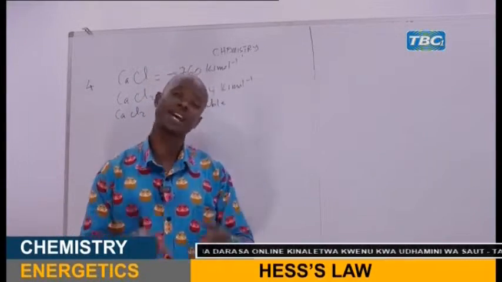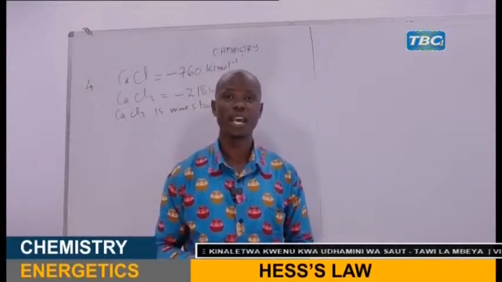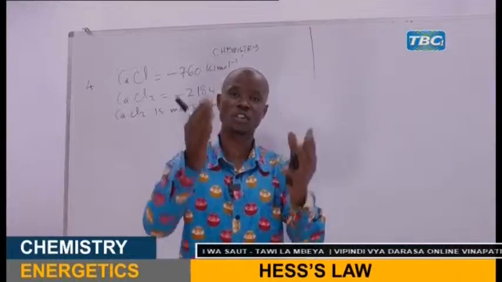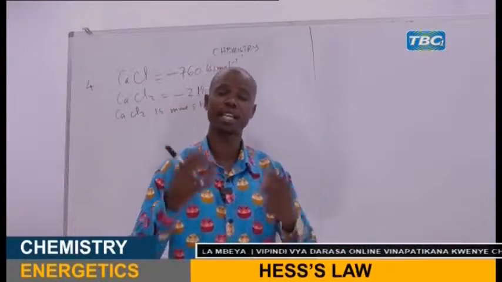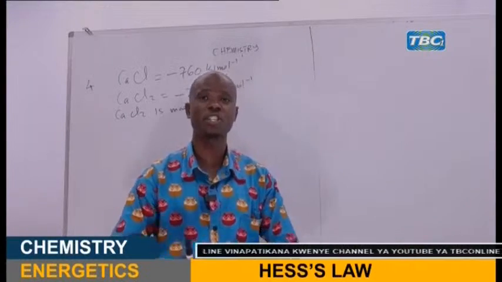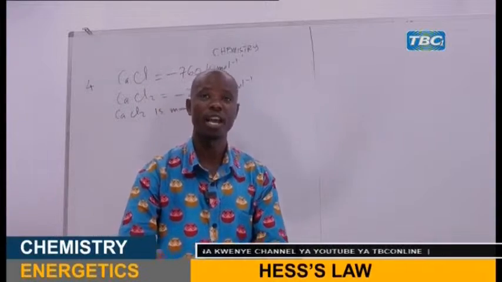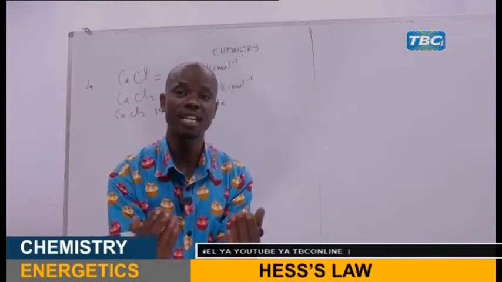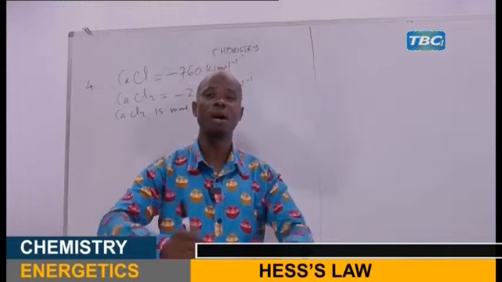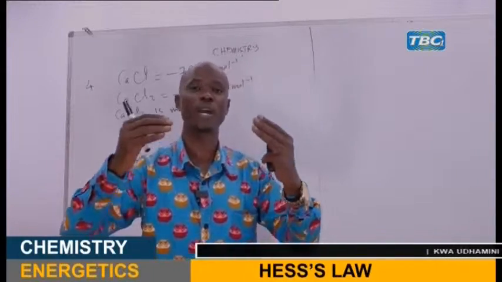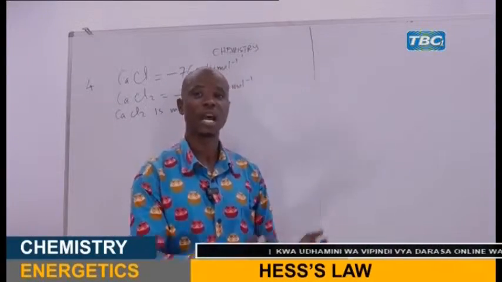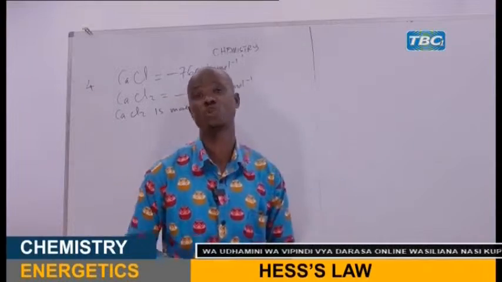So, my dear student, these are different ways of asking this question. And this topic is applied in our daily life. For example, the respiration process. We are taking food. The food is digested. The end product of digestion is absorbed into the cells. Oxidation of the end product of digestion occurs in the cells. Energy is released. That energy which is released enables us to do our activities. We are going to the farm, we are studying, we are doing activities. That is one of the real applications of this topic.